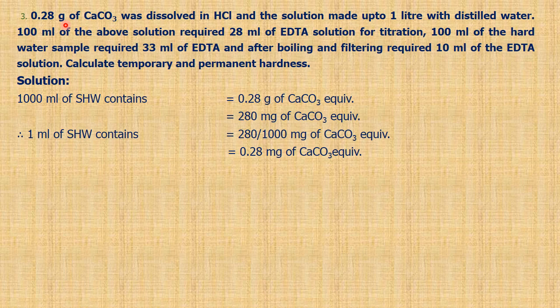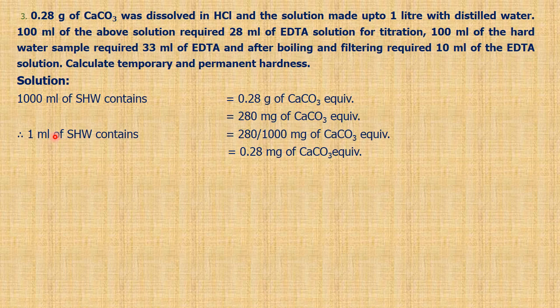We always express standard hard water in terms of 1 ml. So 1 ml of standard hard water contains 280 divided by 1000, which is 0.28 milligram of calcium carbonate equivalent.